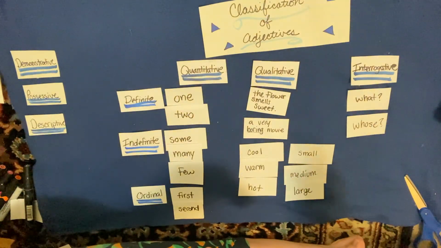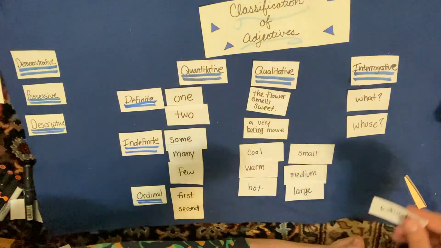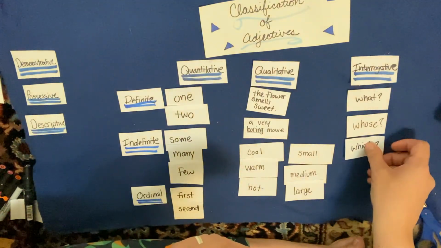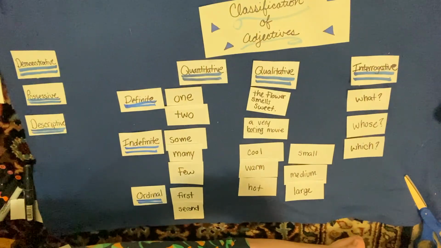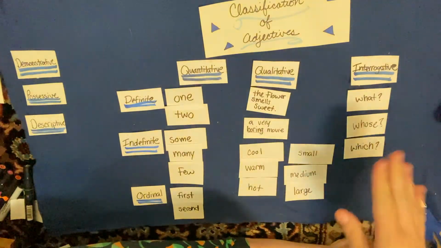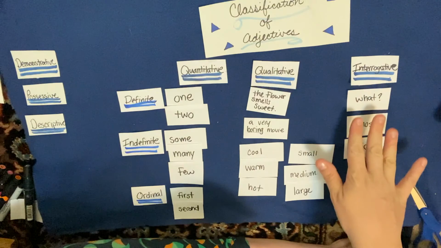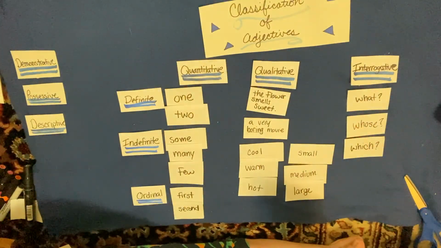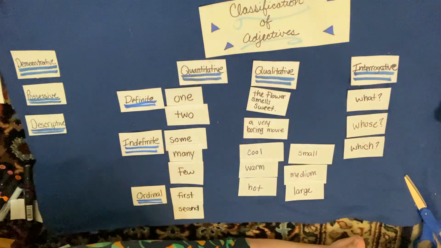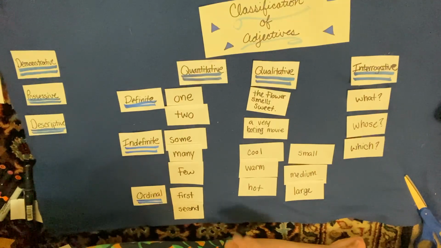Whose is asking about the shoes. And which tree is your favorite? That is asking about the tree. Okay, so these are asking about a noun. They modify a noun and they ask a question. These are the only 3 interrogative adjectives that we have in the English language.